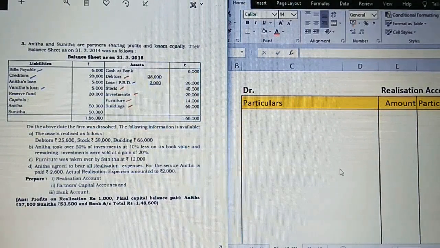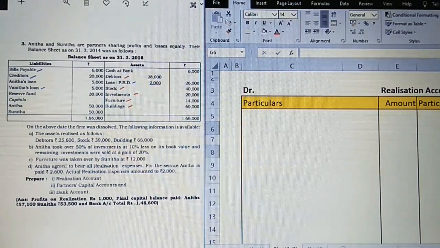Now observe, I have come to the preparation of realization account. First thing is we are going to take up from the asset side. What I have decided to take up from the assets are the items to be posted on the opposite, which means the debit side. On the asset side we have cash at bank and profit and loss account.